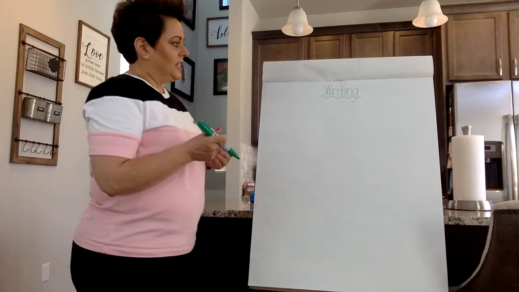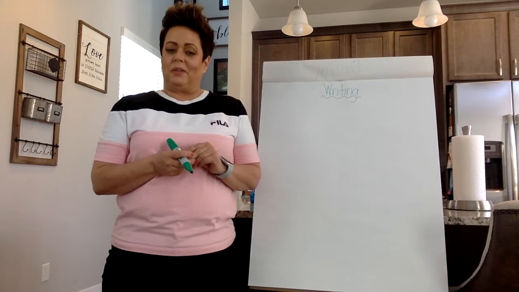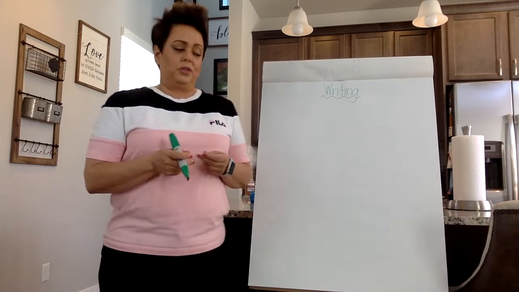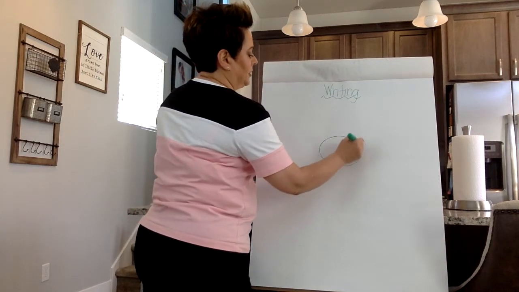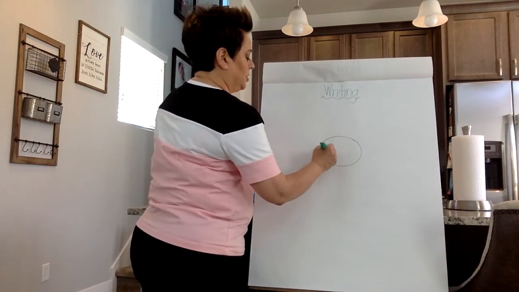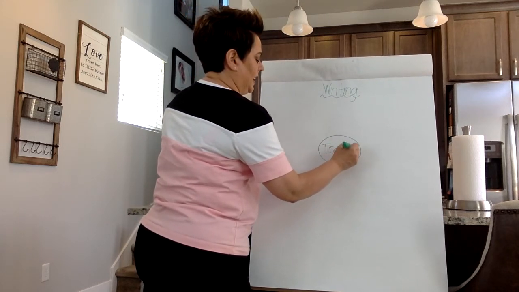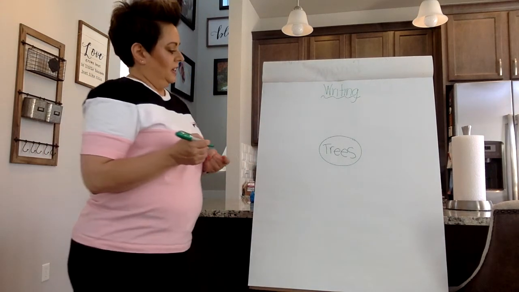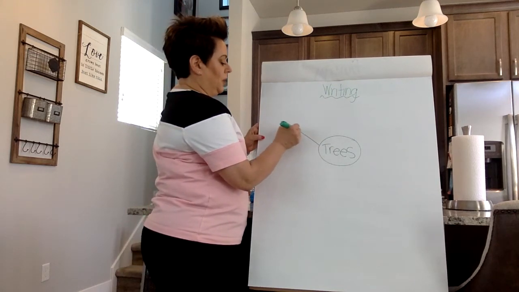Sometimes the hardest thing about writing is we have to think of something that we want to write about. So let's think about something that we could write about: trees. I want you to draw a circle in the middle, and we're going to put the word trees. T-R-E-E-S. We're going to talk about trees. We're going to think about some things that we know. What do we know about trees?